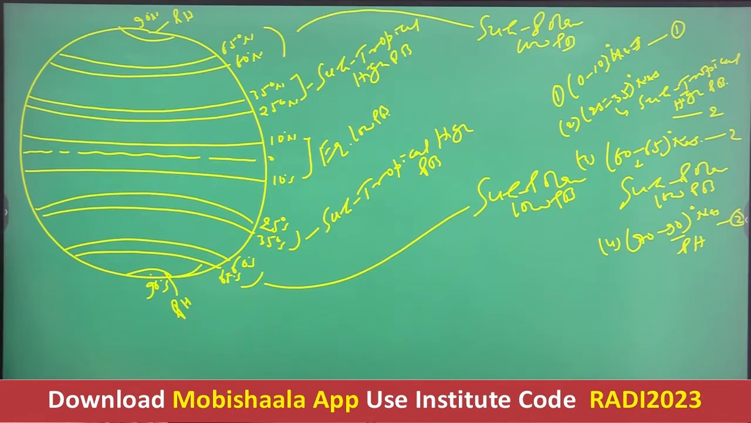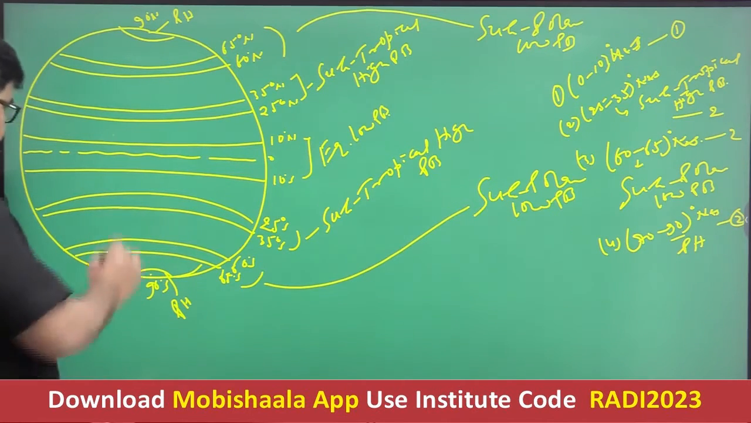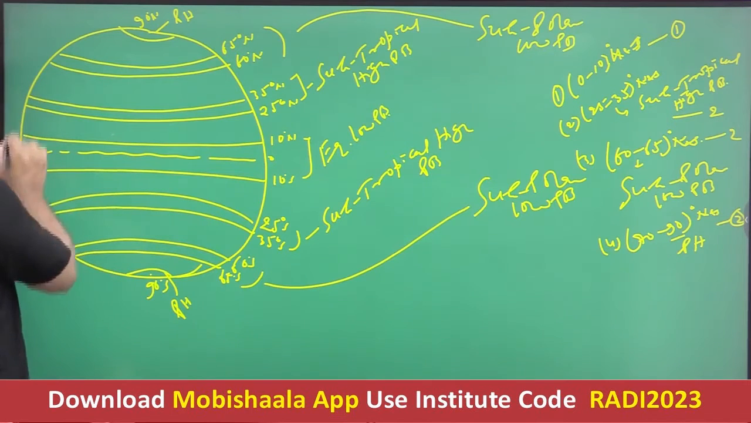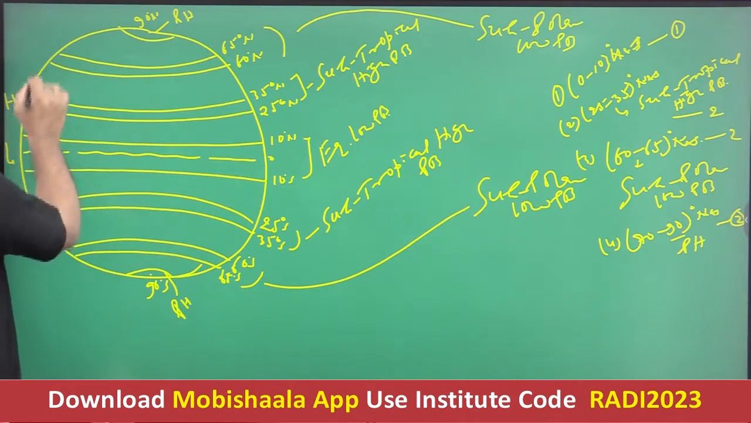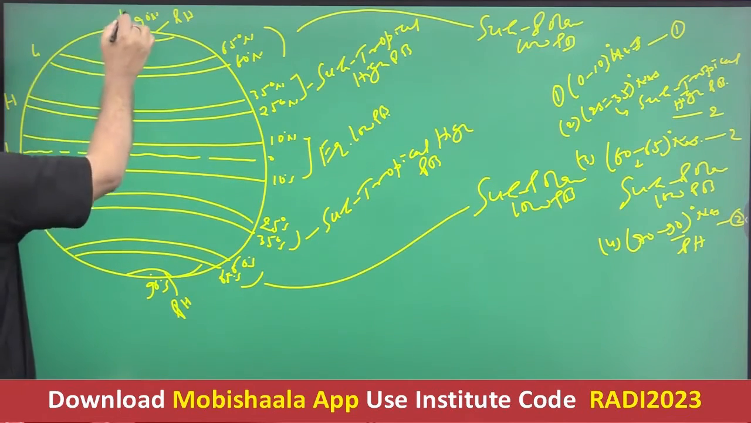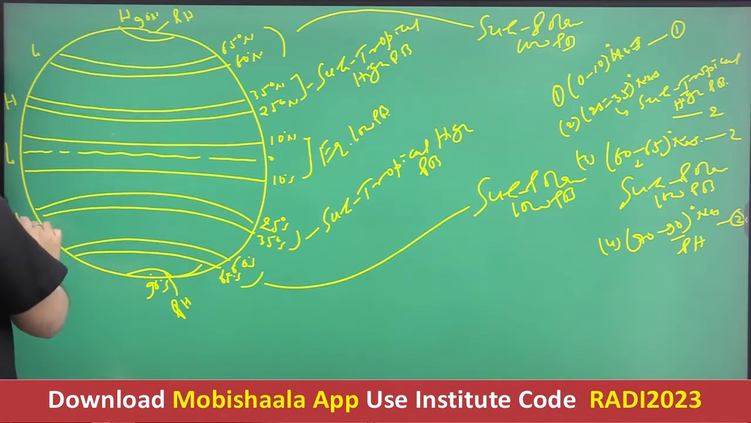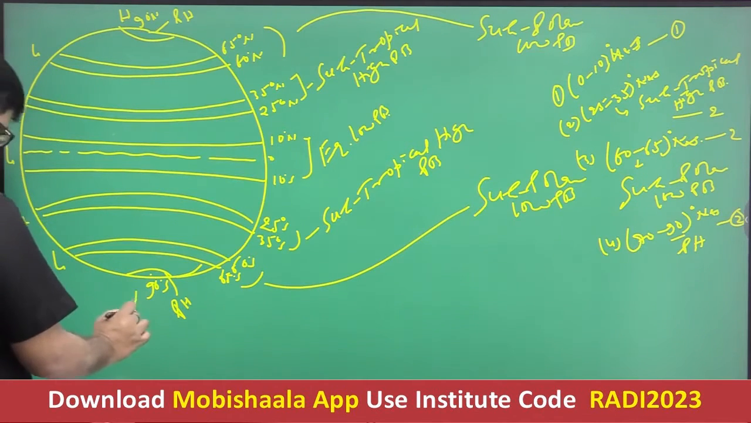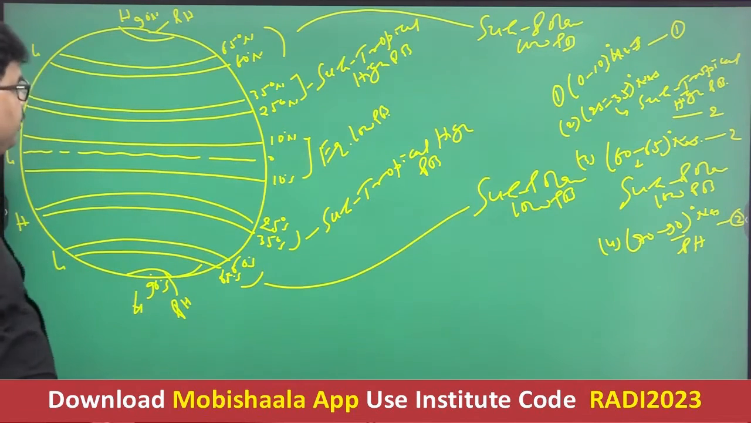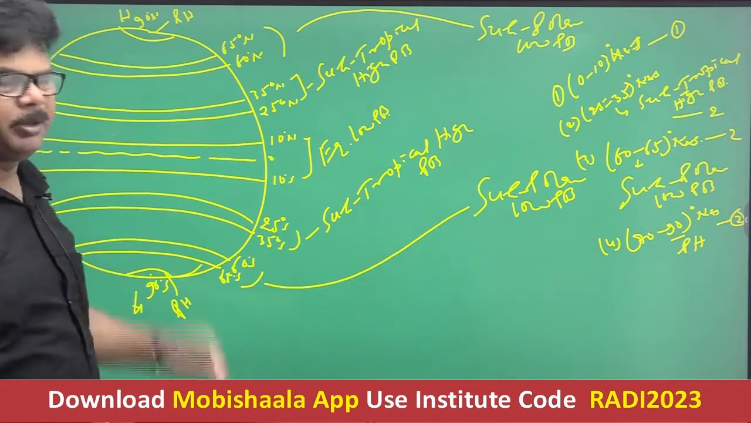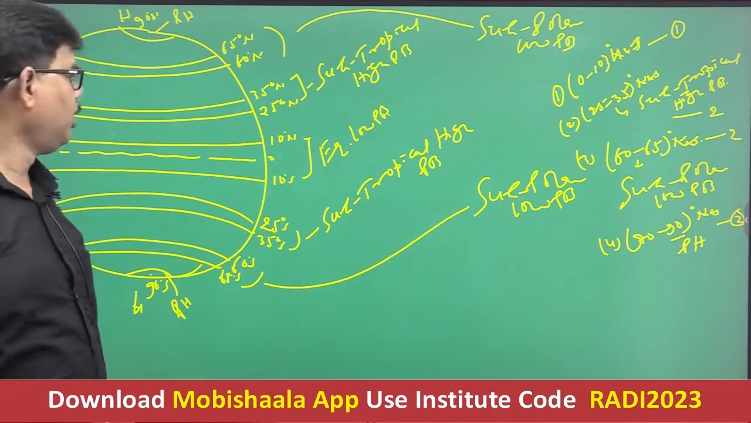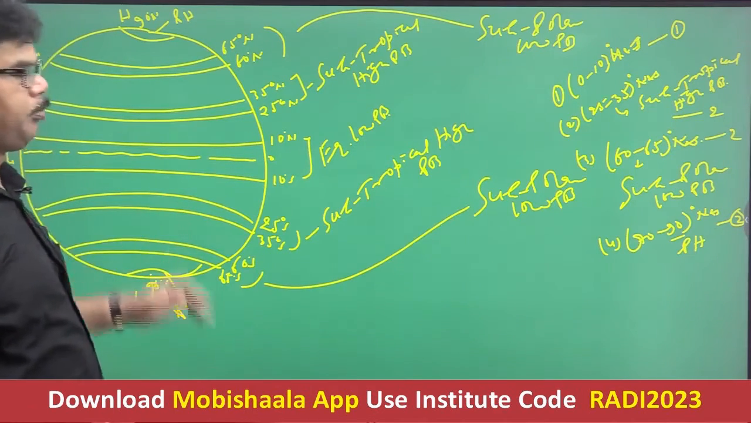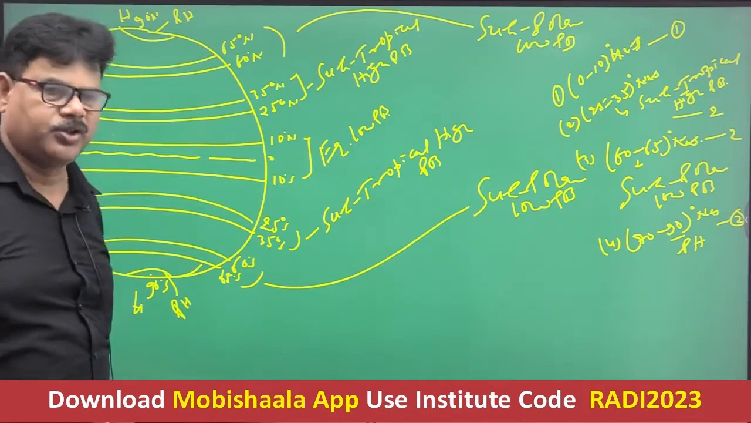Getting well? So this is low pressure, this is high pressure, this is low pressure, this is high pressure, low pressure, high pressure, again low pressure and high pressure. So we have an alternate arrangement of high pressure and low pressure belts on the Earth's surface. Total number of pressure belts on the Earth's surface is 7.